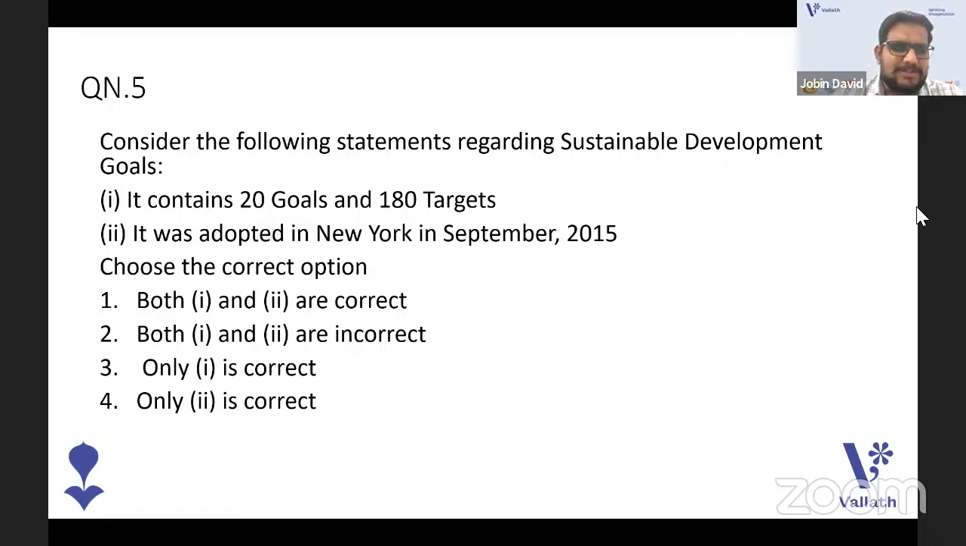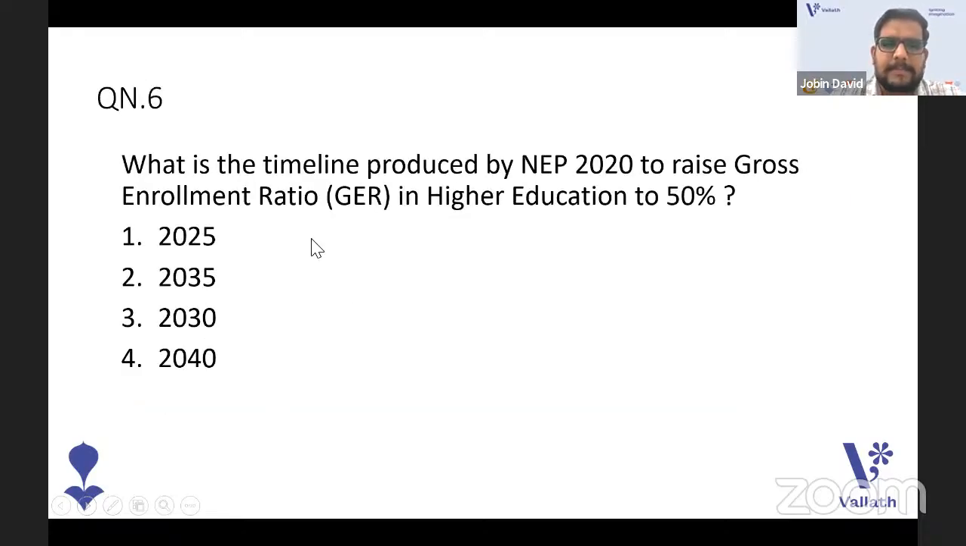The answer you said is correct. Only 2 is correct because it was adopted in New York in September 2015. And it does not contain 20 goals. It contains 17 goals and 169 targets. Clear? It's different. It is not 20 and 180. It contains 17 goals and 169 targets. Great. That is it. So going to the next question.